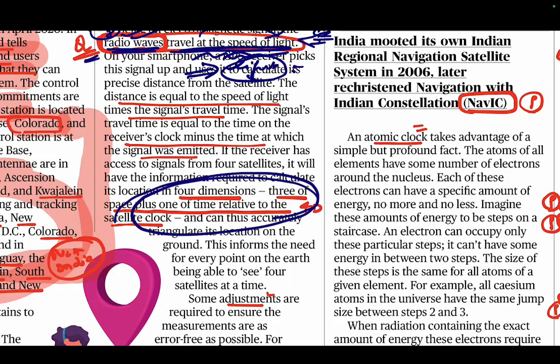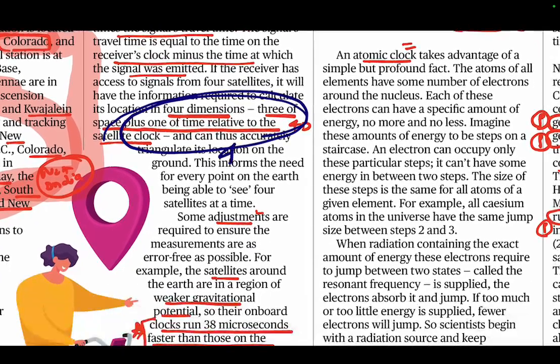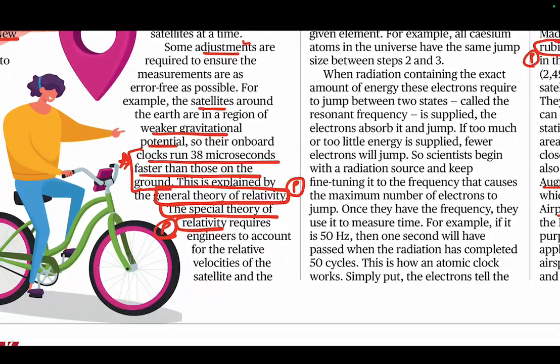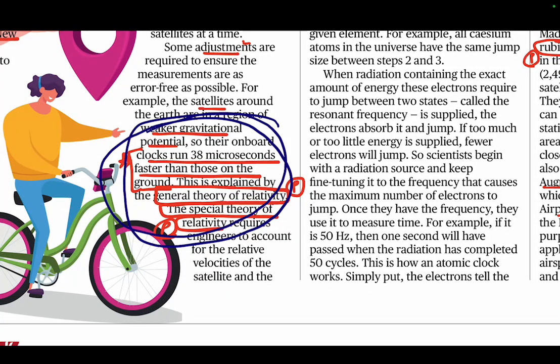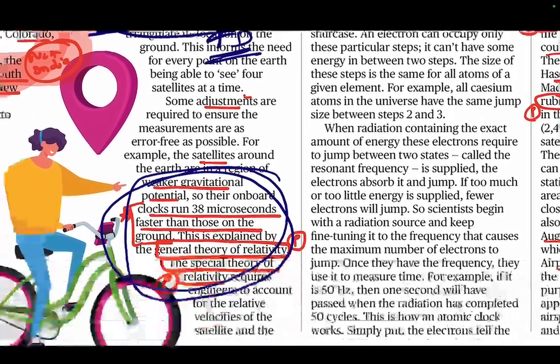It tells you 4 dimensions. Okay, GPS gives you info in 4D. So 3 dimensions are space, plus one of the time related to the satellite clock. This also we understood. Then comes this about atomic clocks. It is mentioning something about atomic clocks.